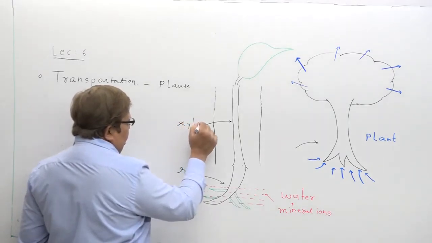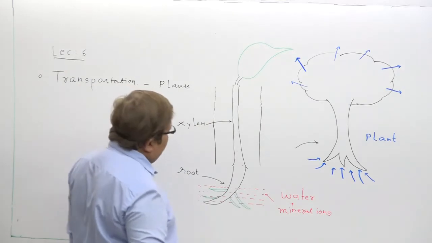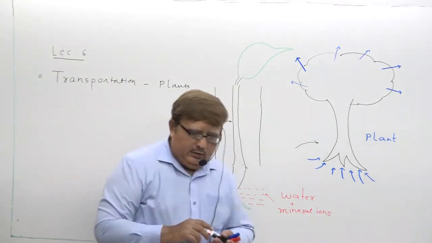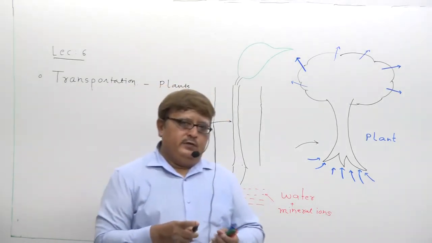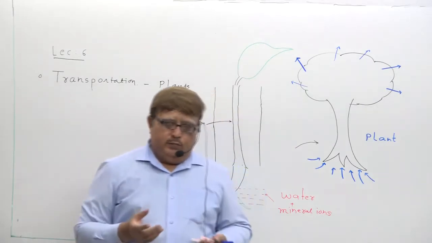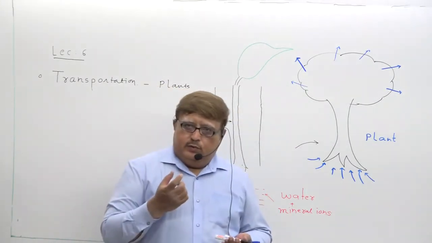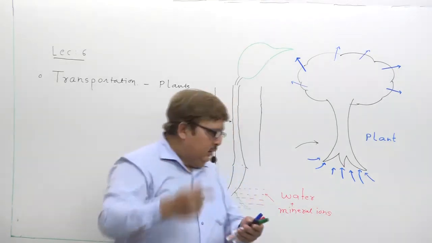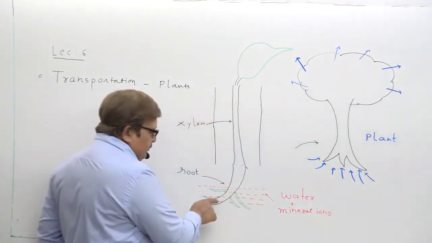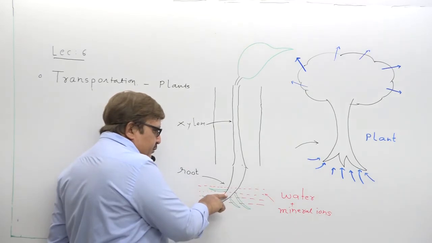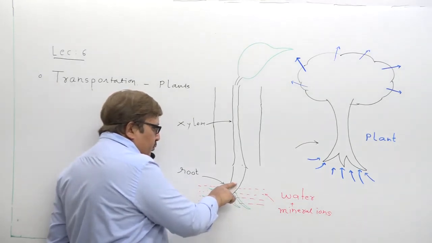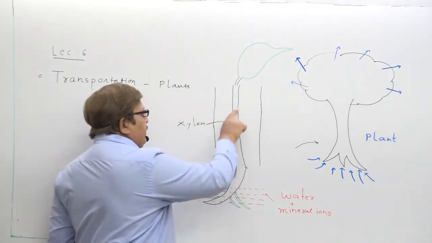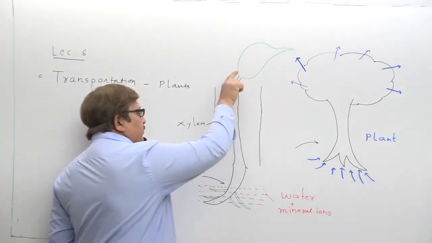Just try to understand. Xylem is one of the conducting tissues present in the plant for the purpose of making a continuous passage from the root. The passage starts from the root and the stem up to the leaf.